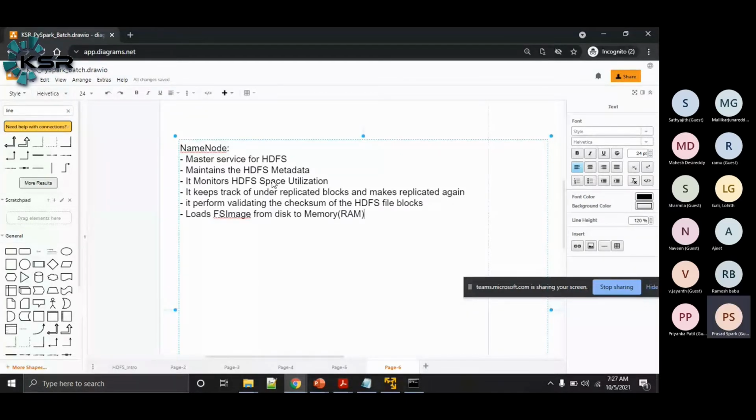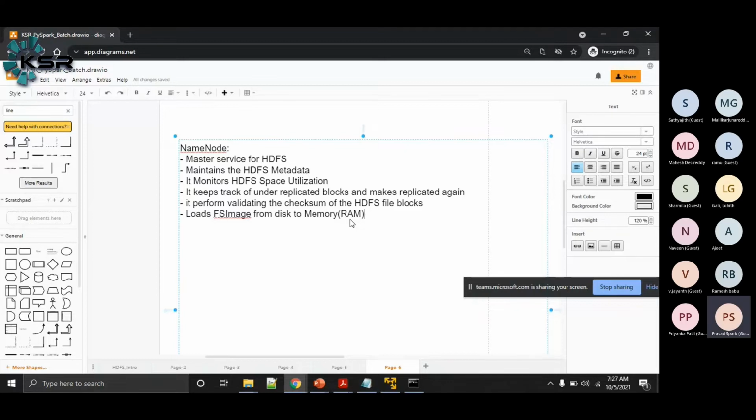That's why the name node keeps the metadata in RAM so that we can access the information quickly. But since the system is rebooted, and RAM is volatile memory, whatever metadata we had in RAM is lost. When the Hadoop cluster services are restarted, we need to get the metadata from somewhere.